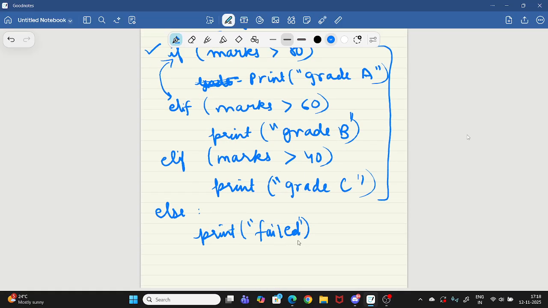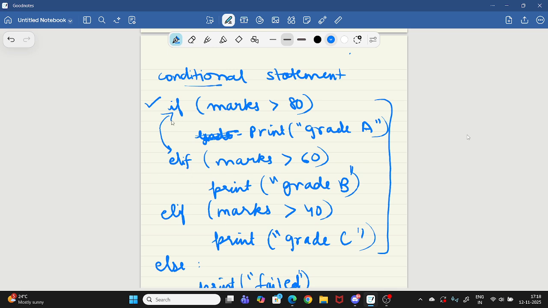it means the person failed. So what the Python compiler does is first check this if condition. If this if condition is true, it will execute this part, so this part gets printed and all the rest get ignored, because you want to run only one condition. Only one condition will be true out of all of these. You want to check only one, you don't want to check all, because you need only one.